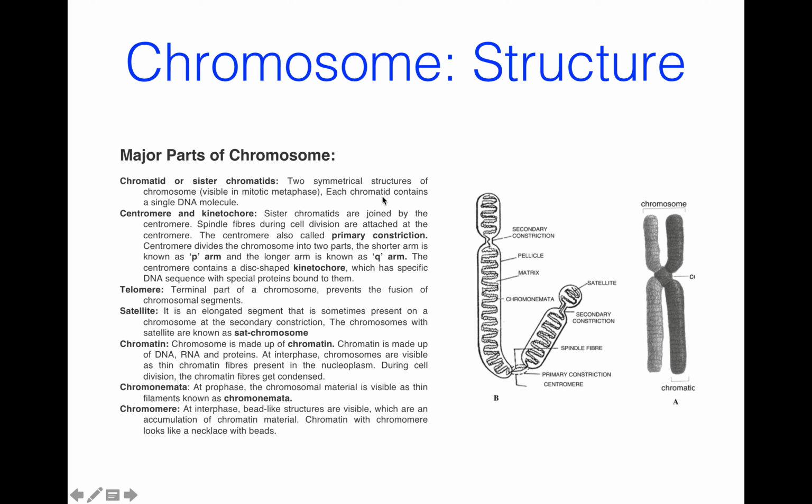Each chromatid contains a single DNA molecule. The two chromatids are joined by a common centromere. Here, the two chromatids of a chromosome are called sister chromatids. These are sister chromatids.